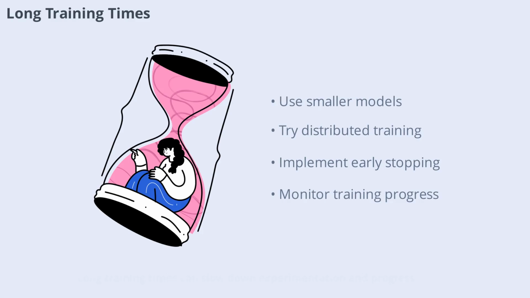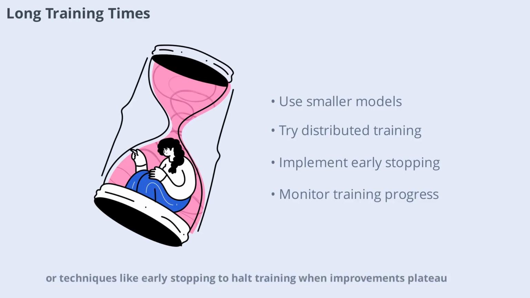Training deep learning models can take hours, days, or even weeks, depending on the size of your data and model. Long training times can slow down experimentation and progress. To speed things up, consider using smaller models for prototyping, distributed training across multiple machines, or techniques like early stopping to halt training when improvements plateau. Regularly monitoring your training process helps you identify bottlenecks and optimize your workflow.